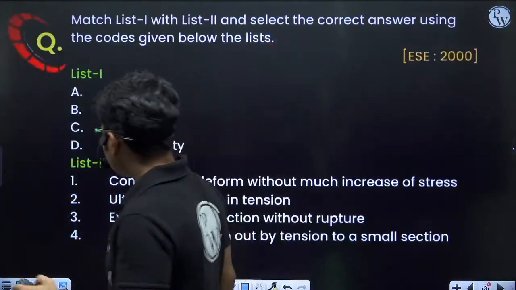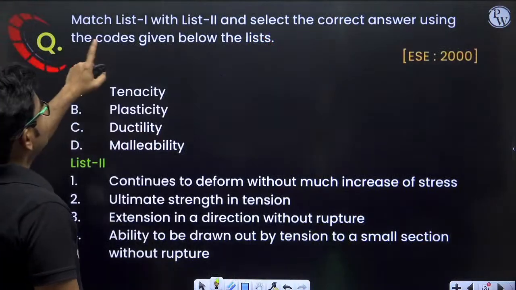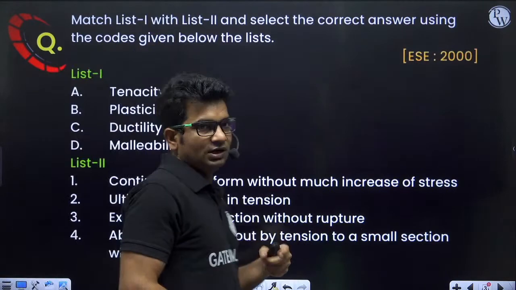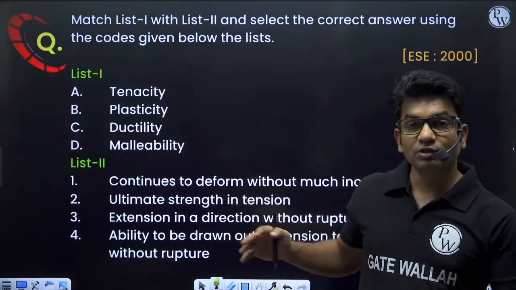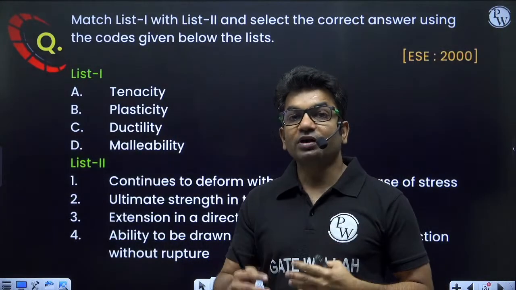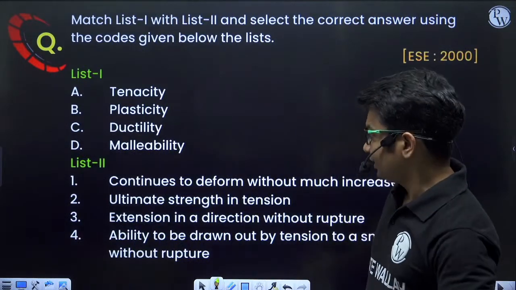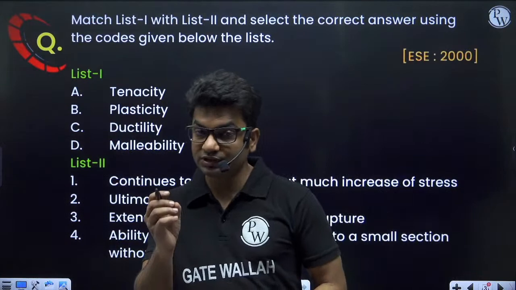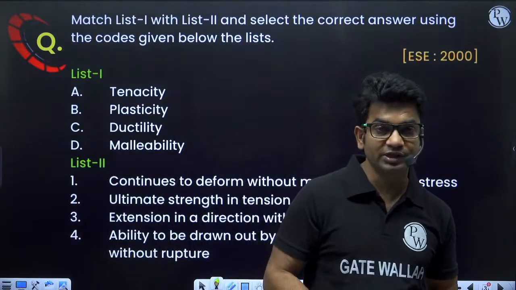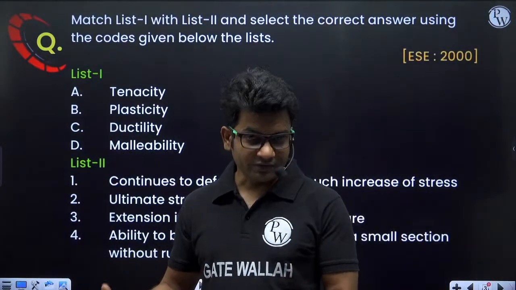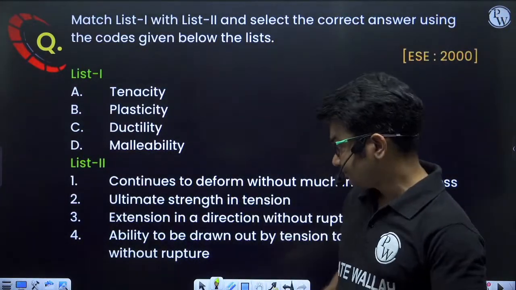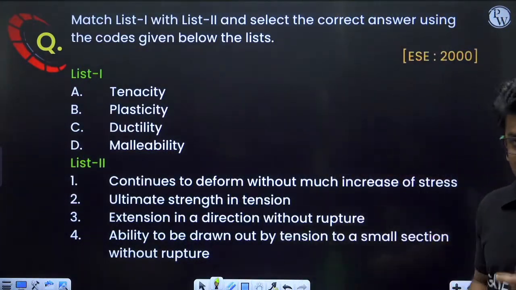First question: match list 1 with list 2 and select the correct answer using the codes given below the list. These questions will also help to revise all your concepts. Some questions are easy, some will be very good questions, and some conceptual questions will also be there. Easy questions will help you to revise, and conceptual questions will help you to build your concepts. So this is the match the following question.